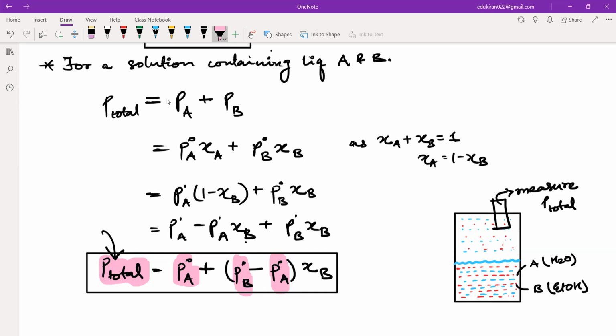Now it is a simple linear equation in one variable. You can see the power of theory here: we have two different liquids and there is no other way to calculate the mole fraction. There is no device to measure the mole fraction. So we measure a simple thing, the total pressure, and from this we get very molecular, atomistic information, that is the mole fraction of ethanol here. So P total is always going to be measured.